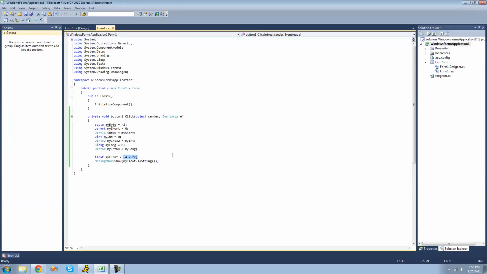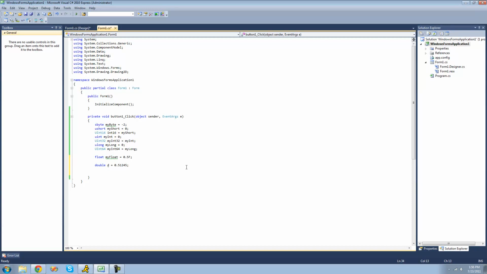And you can also set floats equal to decimal points, so you can do like 0.5 or something like that, but in order to convert it into a float, we have to use the F suffix just to tell the compiler that it's a float. Now another way that you can store numbers with decimals in them, or numbers less than 1, you can use a double. So we can just create a new double here. Let's call it d, set equal to, I don't know, anything. And you can set these equal to numbers with decimal points as well, only you don't need to have the F suffix. So we can just set this equal to like that, and that'll be fine.